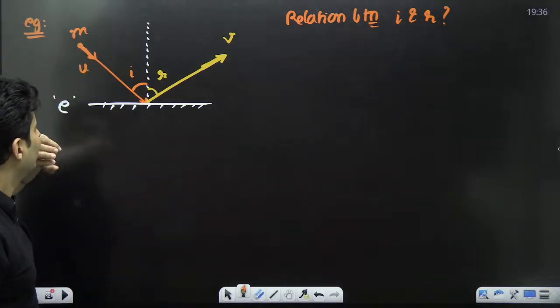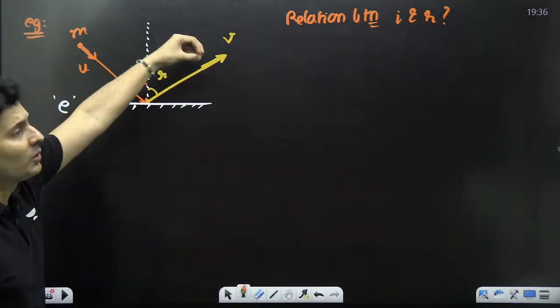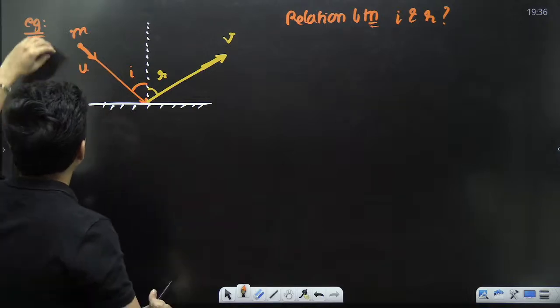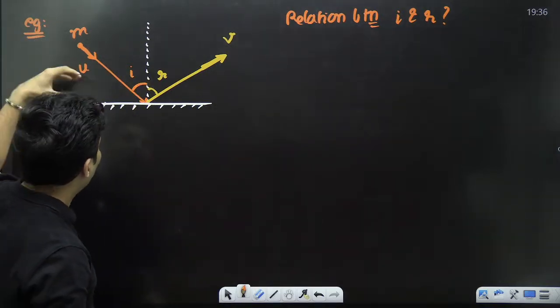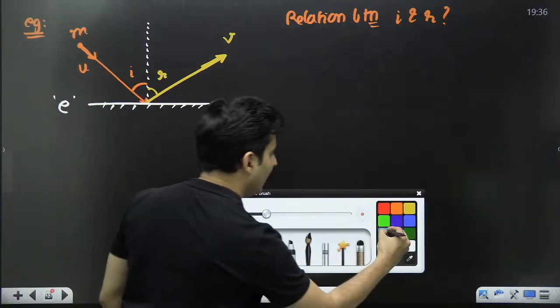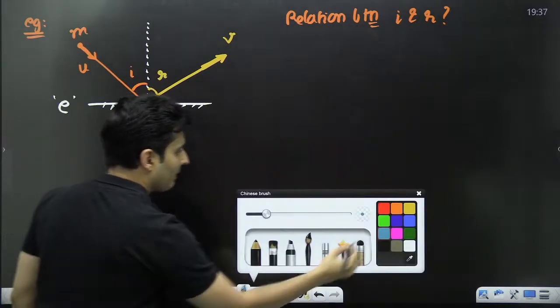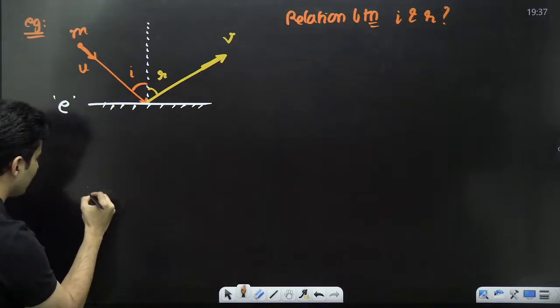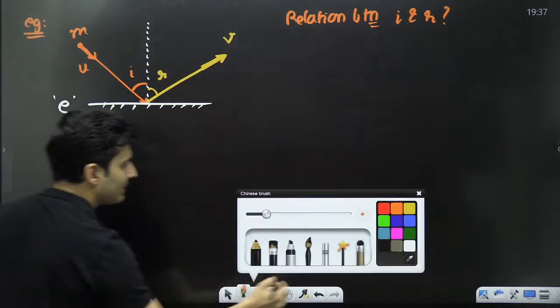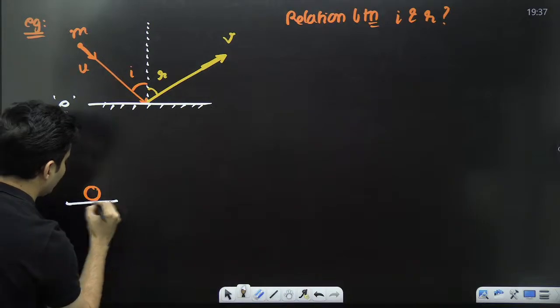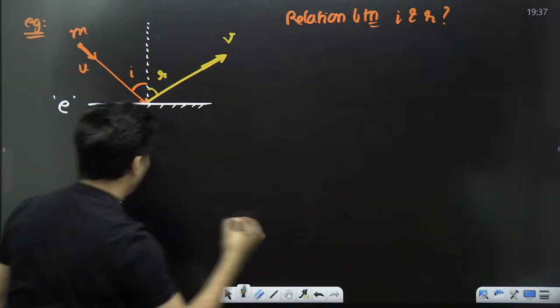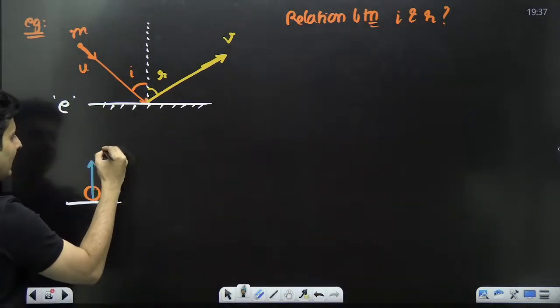Okay. Now what I will do is, this mass is coming like this and going like that. So on this mass, this surface will apply a force in this direction. Imagine when this ball collides with the surface over here, won't it apply a sudden force like this?